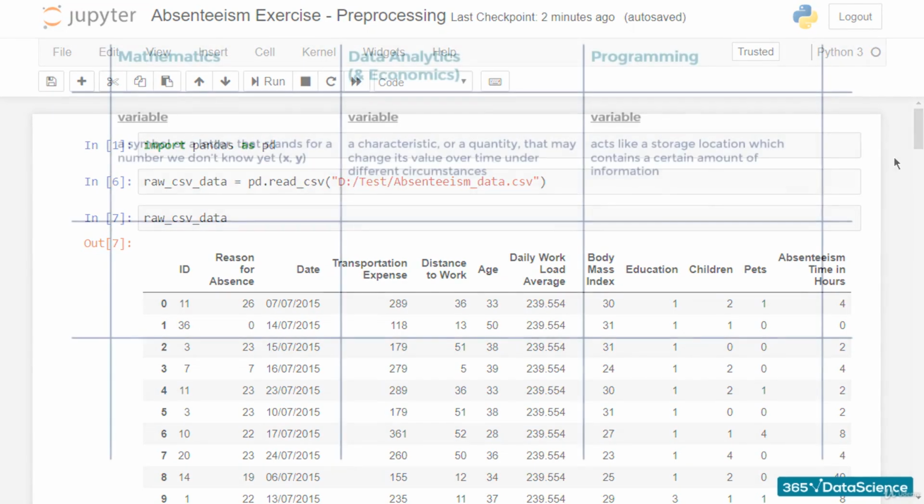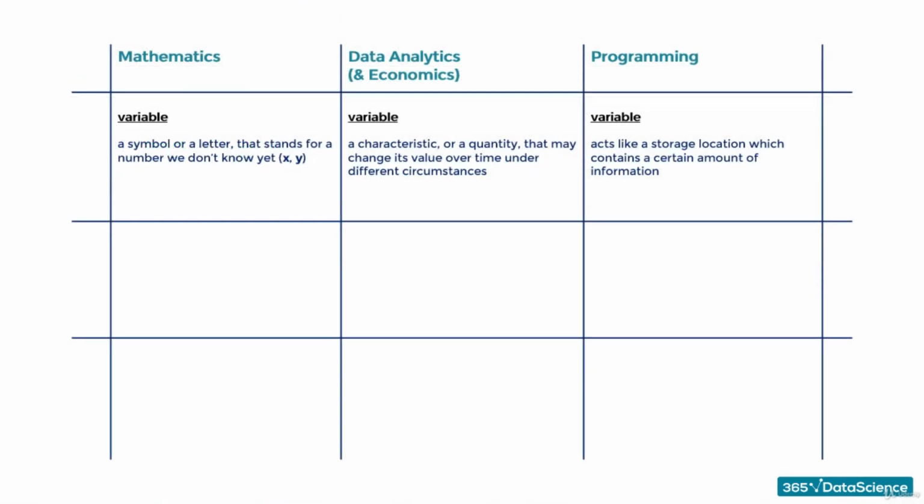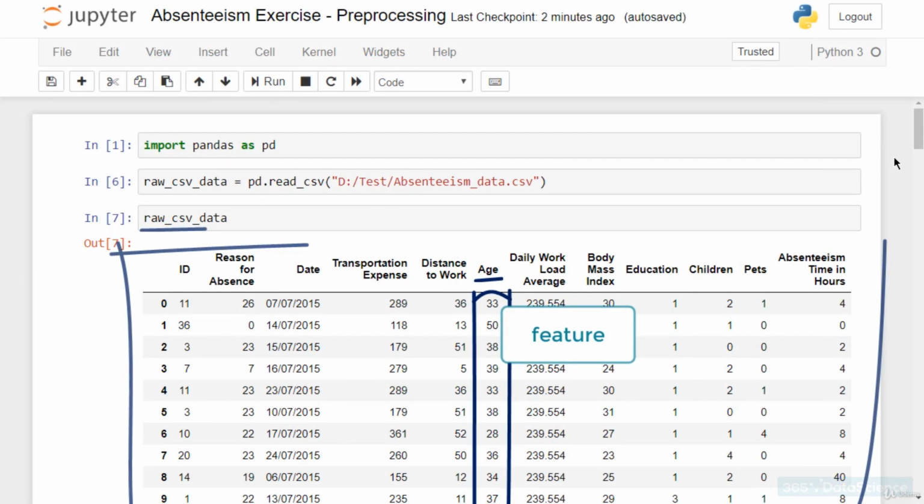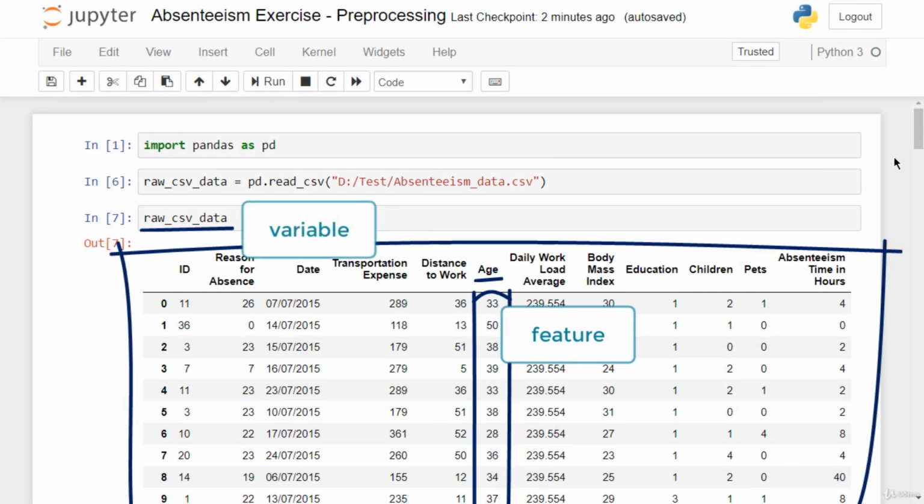To reduce confusion, the data science community calls the variables used in a data analytics context features, attributes, or inputs. That's why we suggest you get used to this distinction from now on. For example, we can call age a feature and raw CSV data a variable.